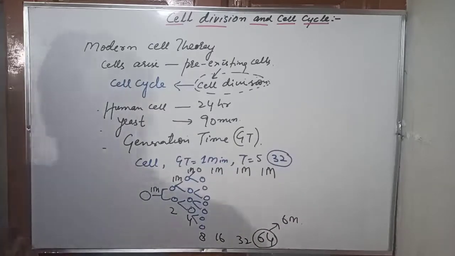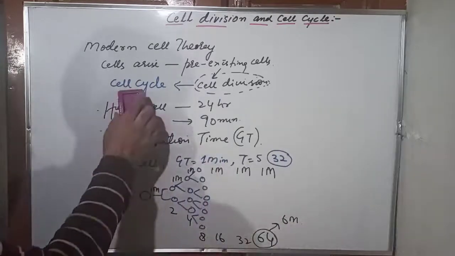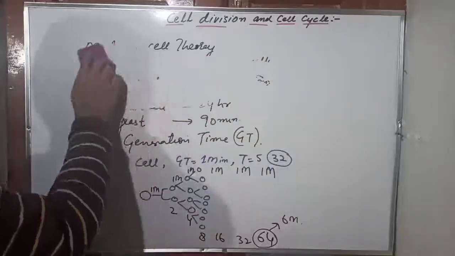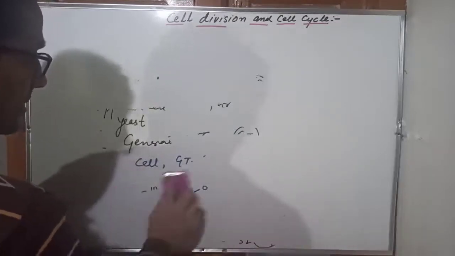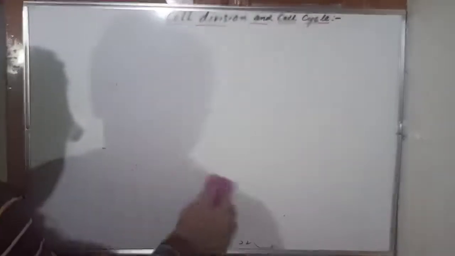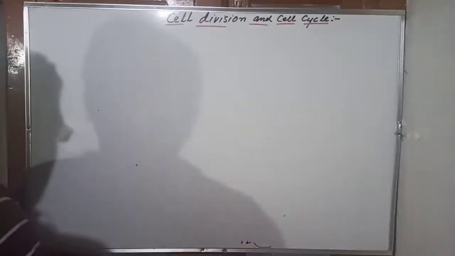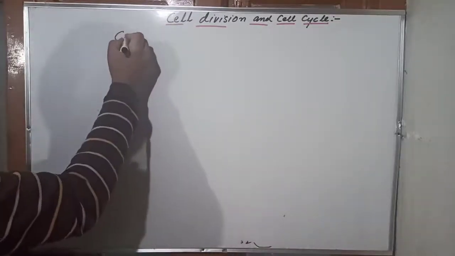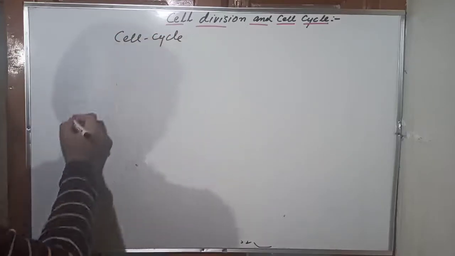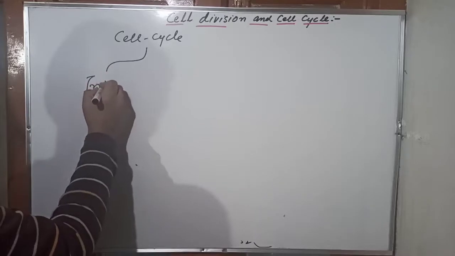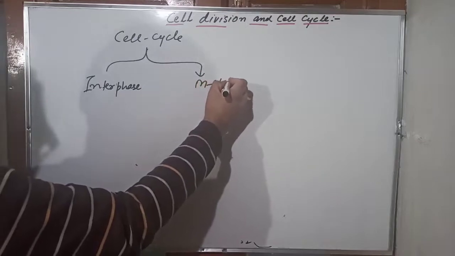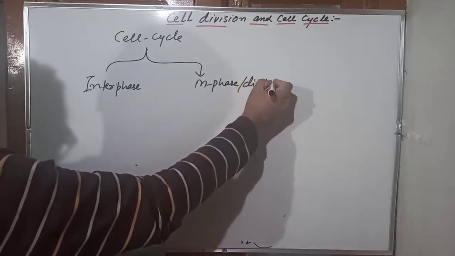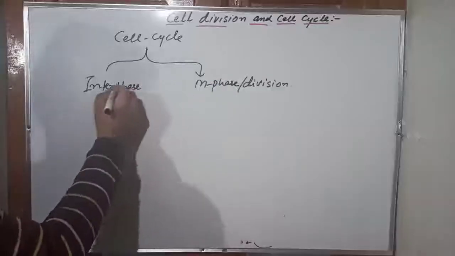Now we divide this cell cycle into 2 phases. One is called I phase, interphase, and another is called M phase, or division phase. It's the real division phase. Or you call it simply I phase.